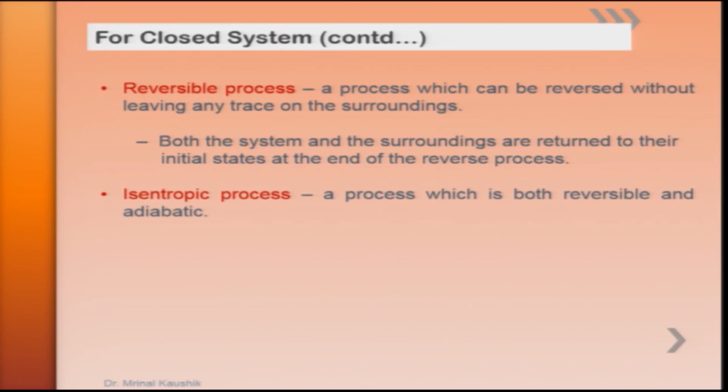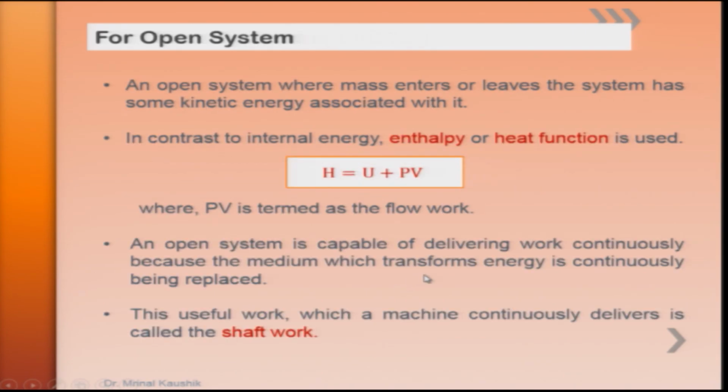Second is the reversible process, where the effect of changing the system from one state to another can be totally reversed without leaving any traces on the surroundings. Both reversible and adiabatic processes are called isentropic processes. So, these are the processes we deal with in compressible flows.